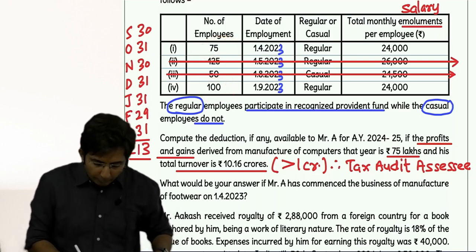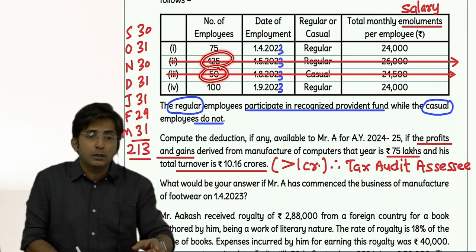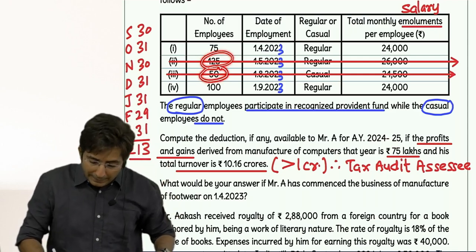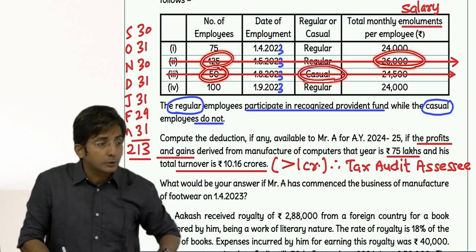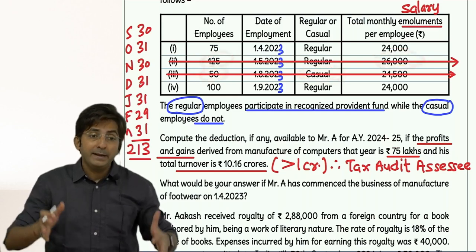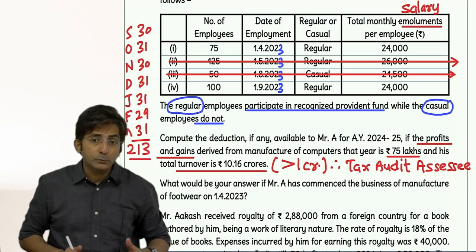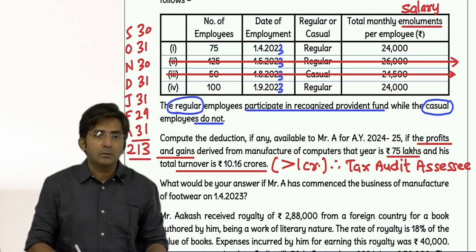But tell me, will it affect these 125 and 50 employees? They are still disqualified because their number of days was not the problem. At one place salary was the problem. At some place casual was the problem. But where days was the problem, that is sorted, because now it is the 150 days rule. So tell me, how will your answer change?